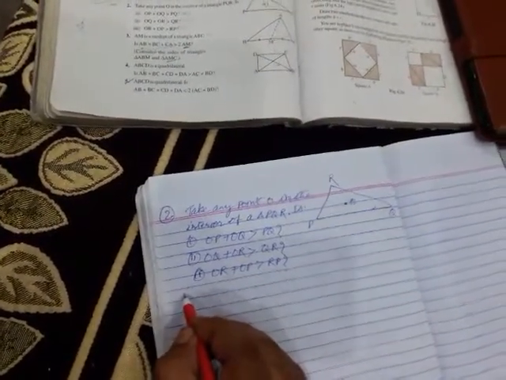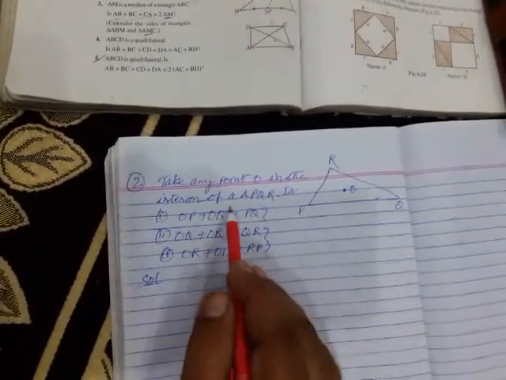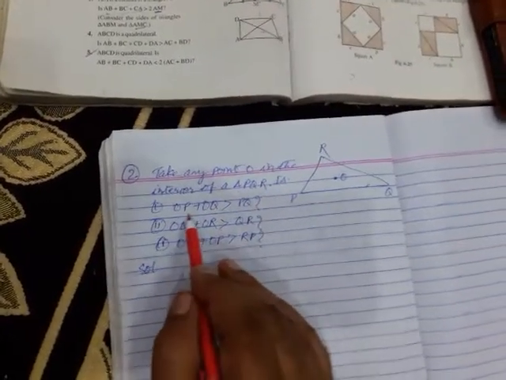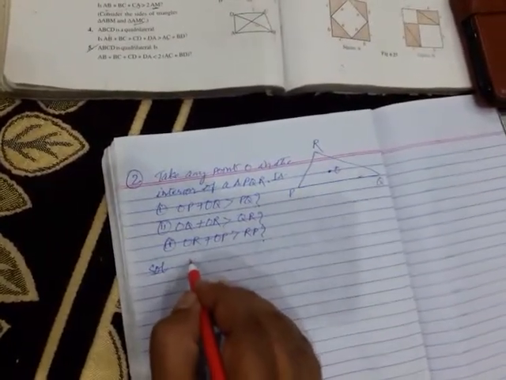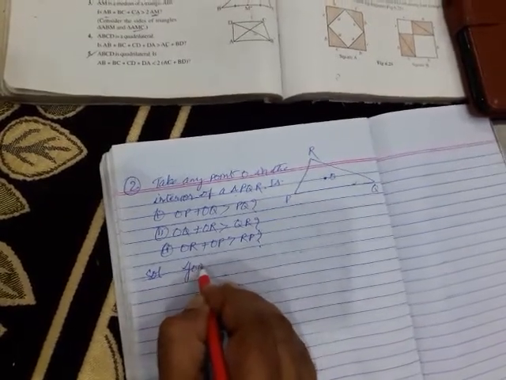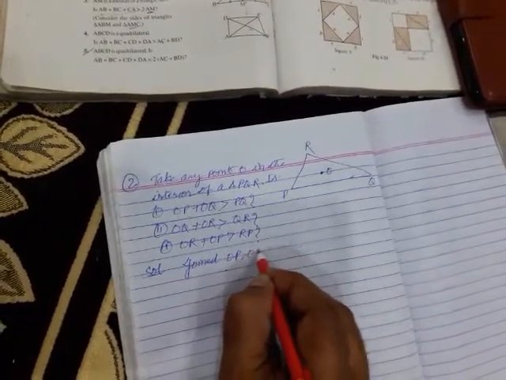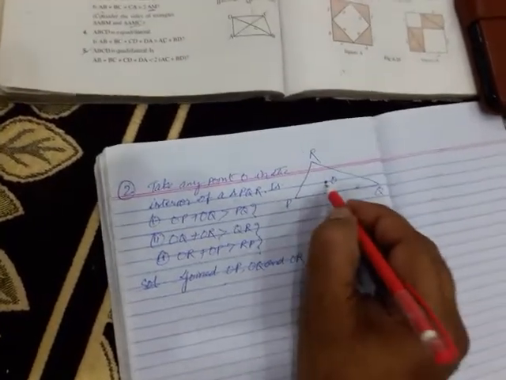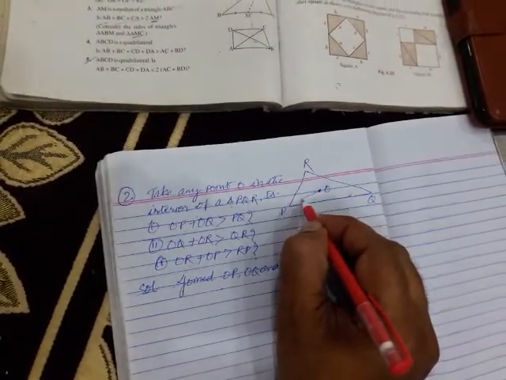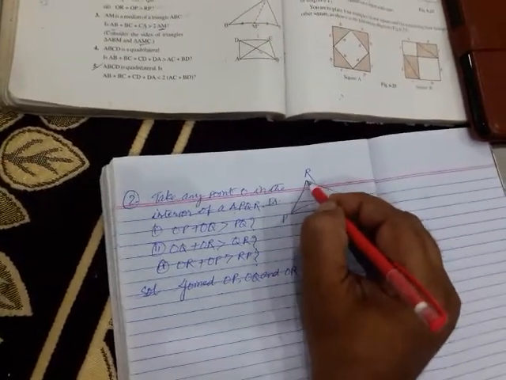Let us solve these things. Children, the figure is given in front of you. Take any point O in the interior of triangle PQR. What will you write? Join OP, OQ and OR. Let us join the things: OP, OQ, and OR.